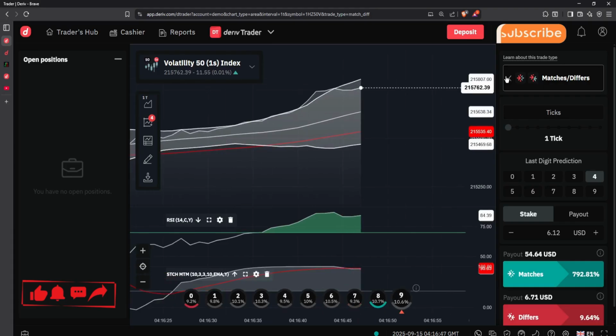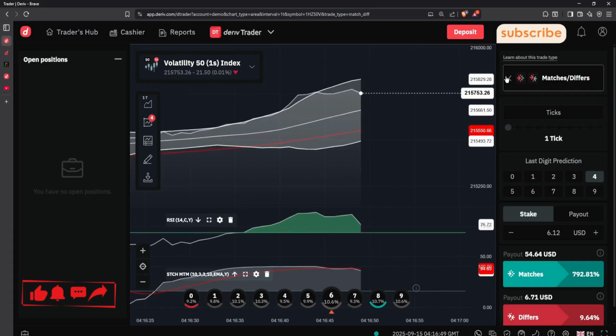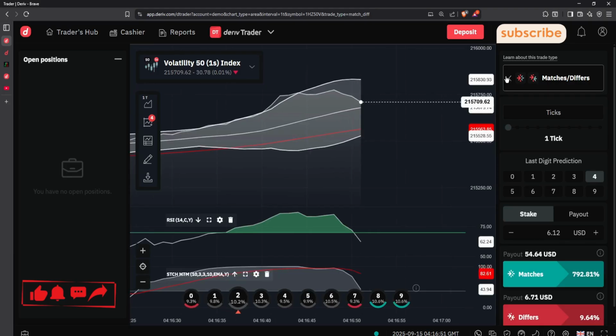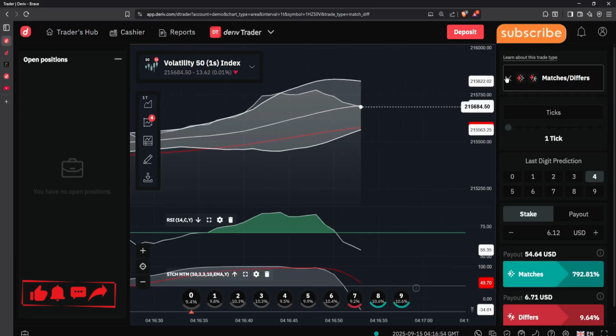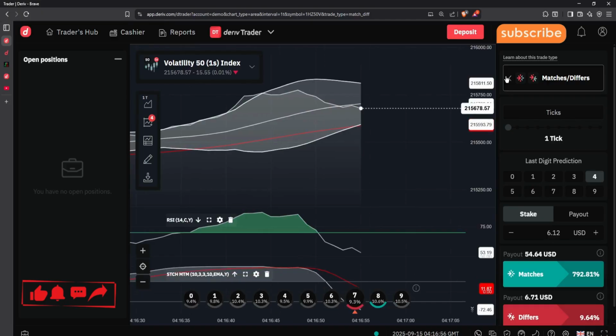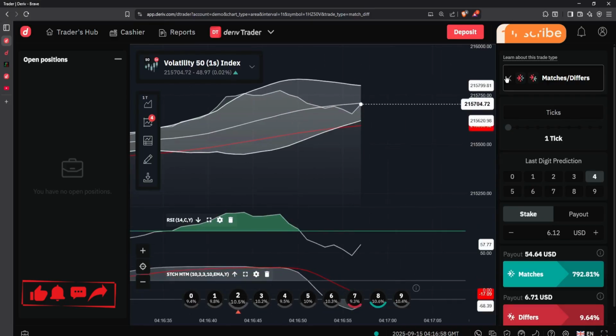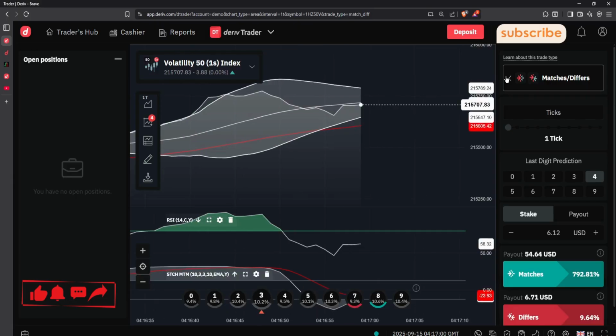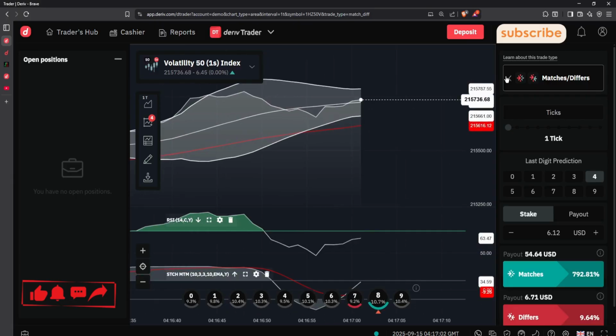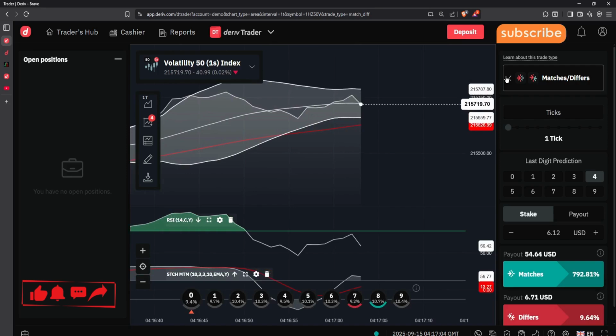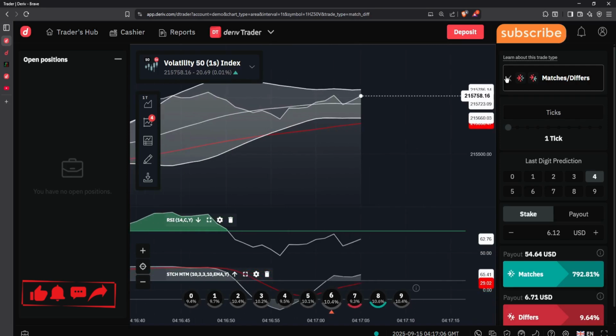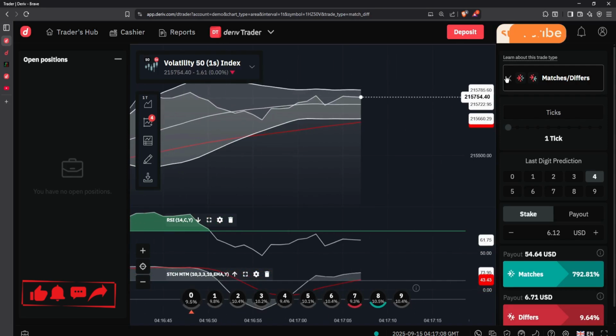Whenever you see 0 or 9 has the red circle, do not predict it as differs. The main reason is because anytime you're trading differs, especially with a bot, 0 and 9 will end up being predicted a lot of times. So whenever you're trading differs, please avoid predicting 0 and 9 as the differs number.